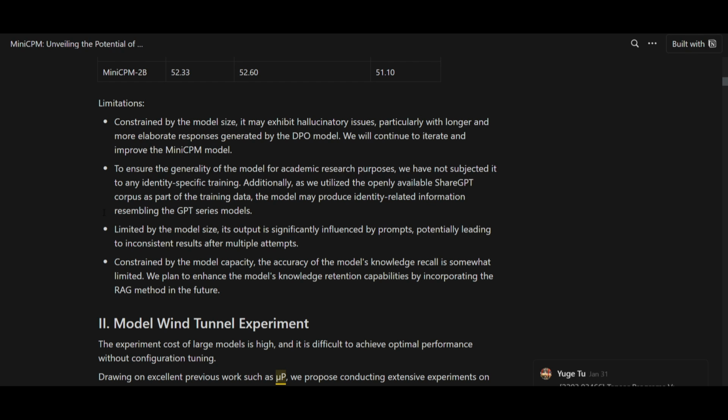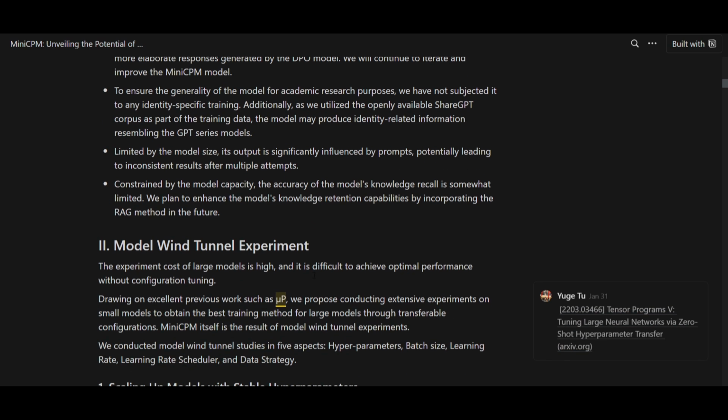There is also a limitation of the model's output, which can vary depending on the prompt that is given. It could lead to inconsistent results, so you might need to have it generate multiple different responses on that same single prompt to see if you're getting a consistent result from it. You also have a restriction on the ability to recall information accurately, and this is somewhat limited because of the capacity. Now, there are efforts underway to improve this by integrating something called RAG, and this is something they will be implementing later in this model.